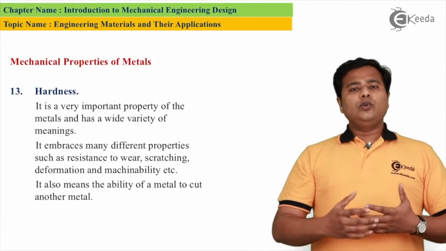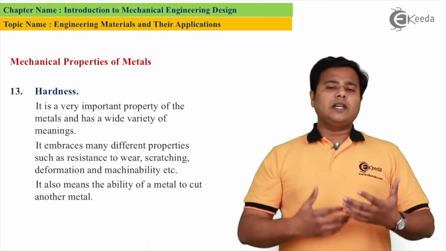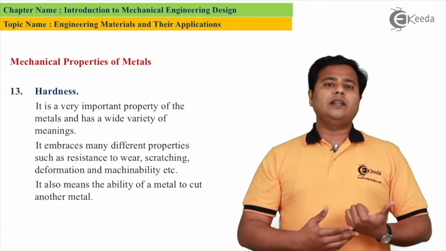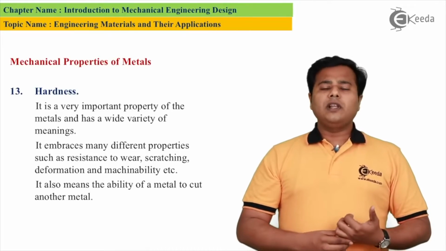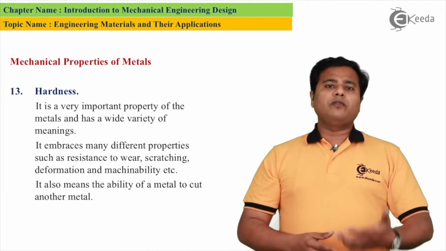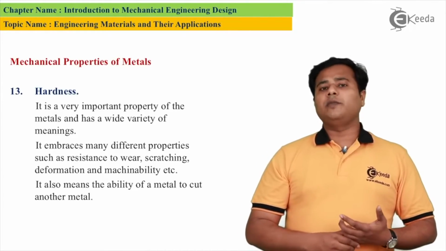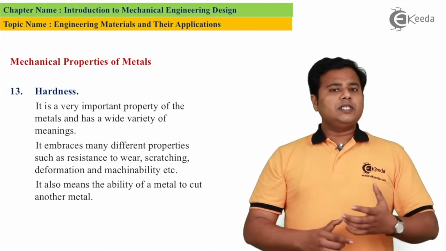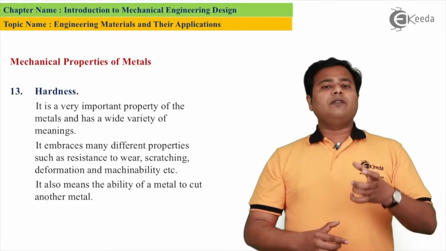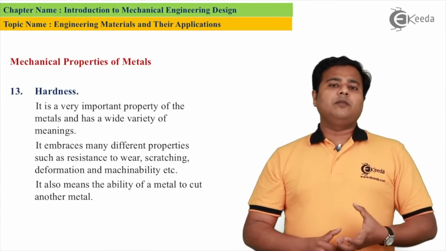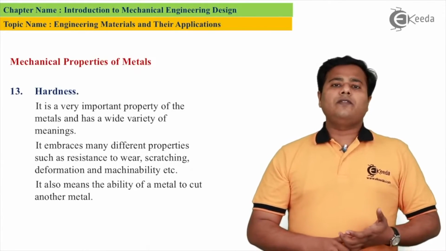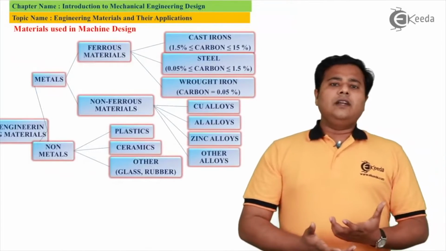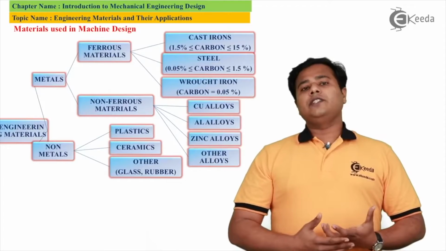There are basically two to three methods to define the hardness of a material. The first one, the famous one, is the Rockwell hardness test, and then the Brinell hardness test. Of course, we have performed these tests in the subject of strength of materials, and we have found out the hardness of different materials. So these are the important properties that we look for in engineering materials, which we are going to use for different product development or production. Now in this slide, we are going to look at the classification of engineering materials.